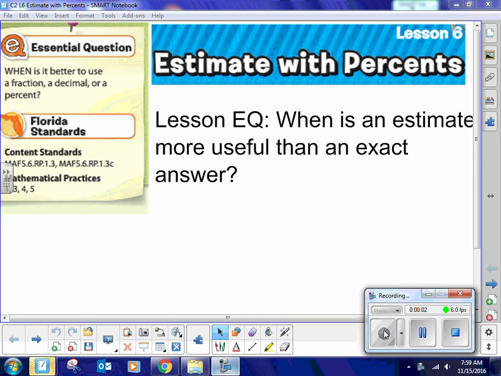Okay, this is Chapter 2, Lesson 6, Estimate with Percents. At this point in time, we should be able to answer this essential question, at least in a general formulated idea. Maybe you're not 100% sure how to answer it, but maybe you should be able to. It is the essential question that we've been asking this entire chapter: when is it better to use a fraction, a decimal, or a percent?